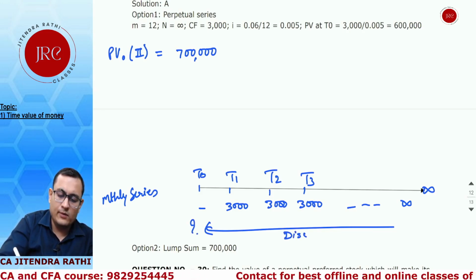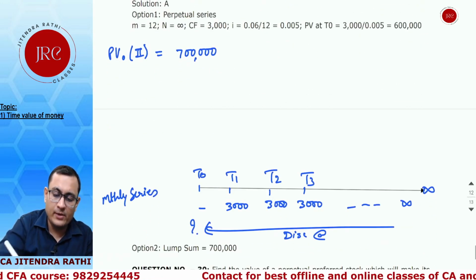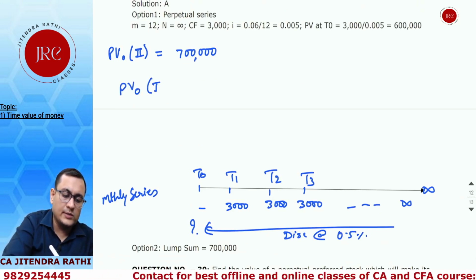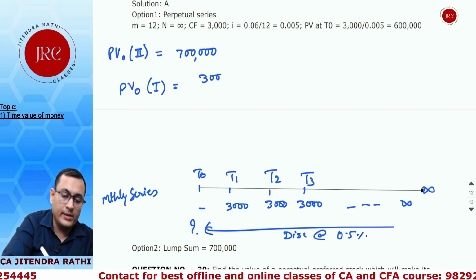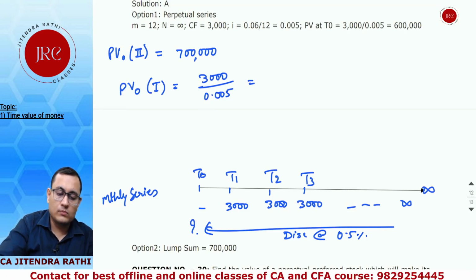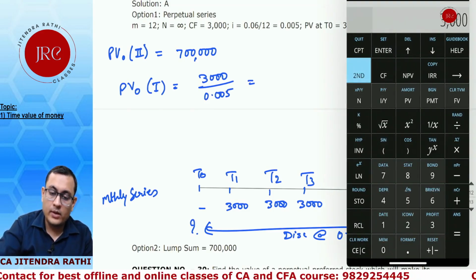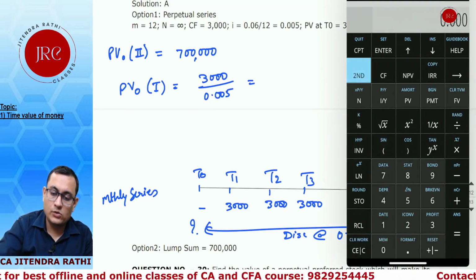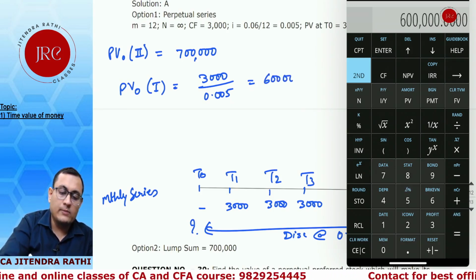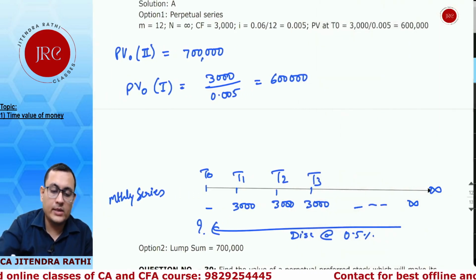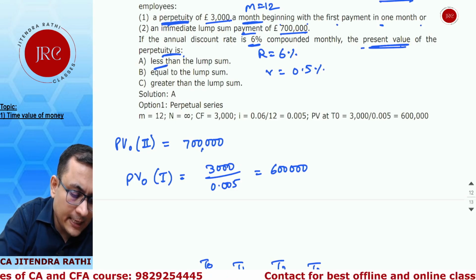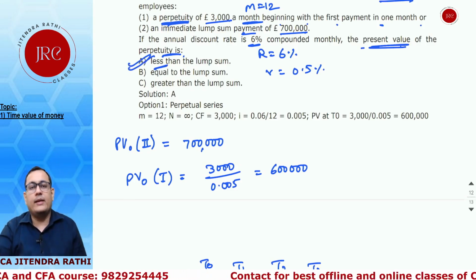So we need to discount it at the rate, what rate? 0.5%. So PV0 for the first is equal to 3000 divided by 0.005, which gives you 3000 divided by 0.005 equals 6 lakhs. So the lump sum payment is greater, whereas the annuity payment is less. What it is saying? The present value of the perpetuity is less than the lump sum. A is the right answer.